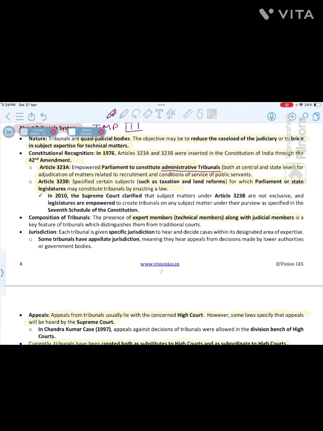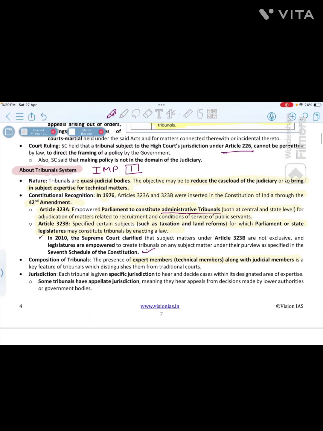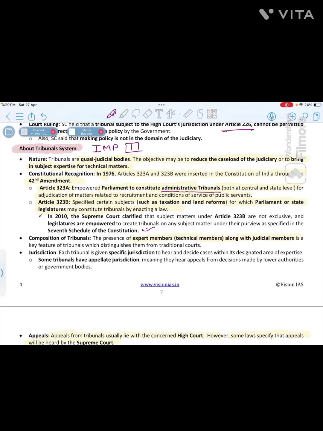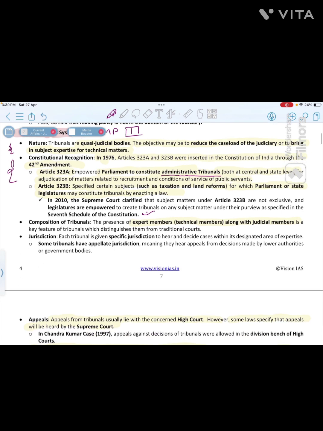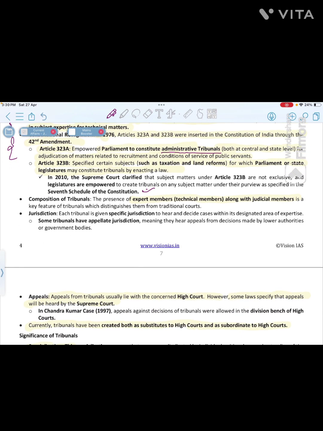So all the matters which were included in the Schedule 7 of the Constitution, for which a tribunal can be constituted, right? So किसी भी आंसर में ये होगा हमारा इंट्रोडक्शन, ये constitutional provisions. Then let us see how tribunals are made up. Okay, so what all members are there, what is the jurisdiction.